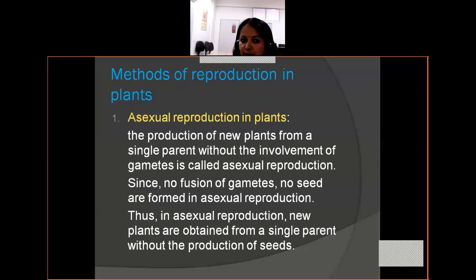Asexual reproduction in plants: the production of new plants from a single parent without the involvement of gametes is called asexual reproduction. Please understand, it is the production of new individual plants from a single parent without any involvement of gametes. Since there is no fusion of gametes, no seeds are formed in asexual reproduction. Thus, in asexual reproduction, new plants are obtained from a single parent without any production of seeds.